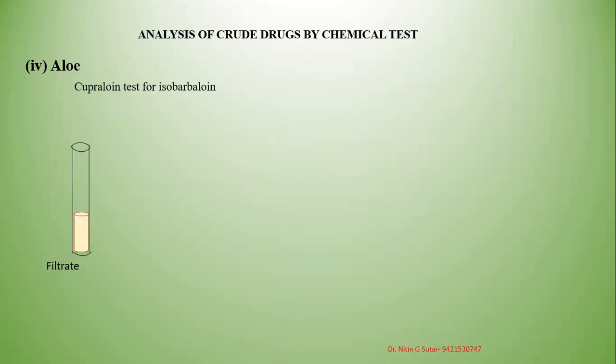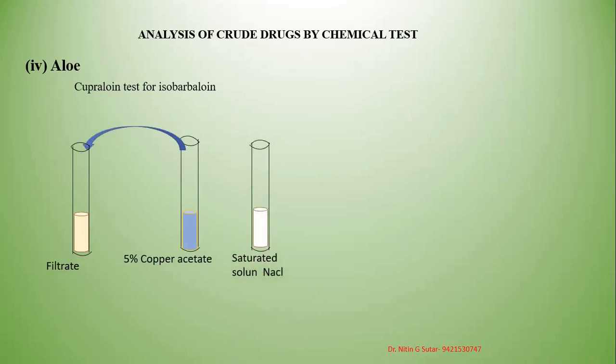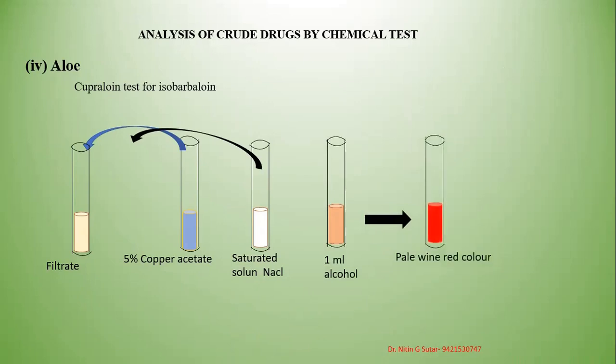Cupriscopic test for isobarbaloin. To the filtrate, we are going to add 5% copper acetate solution. Then a saturated solution of sodium chloride is added. Then 1 ml of alcohol is added. When you add 1 ml of the alcohol, you are getting a pale wine red color. This mixture gives you a pale wine red color on heating or warming.